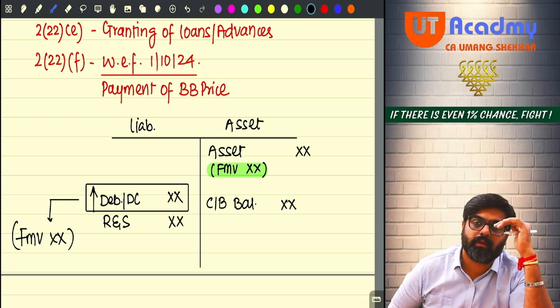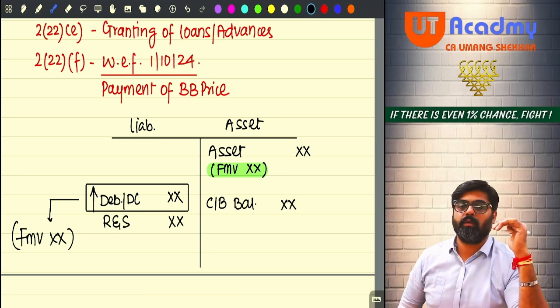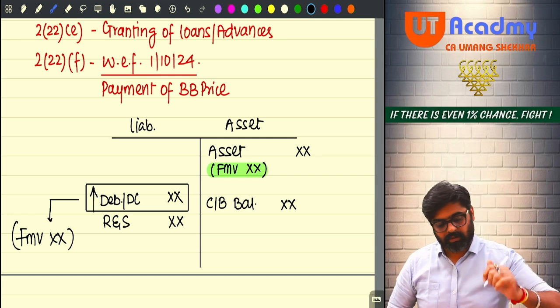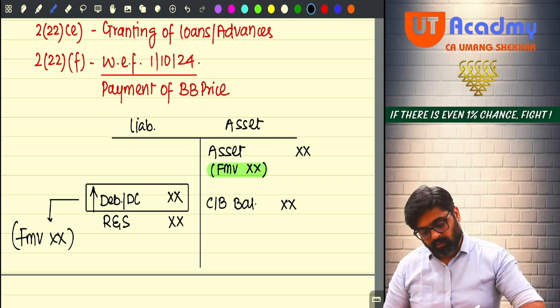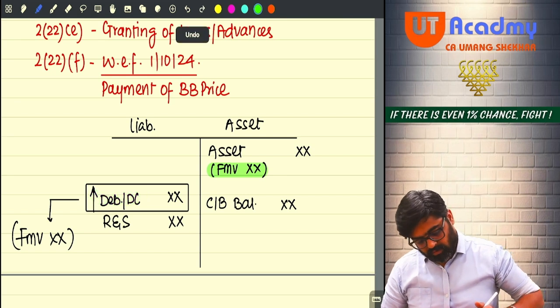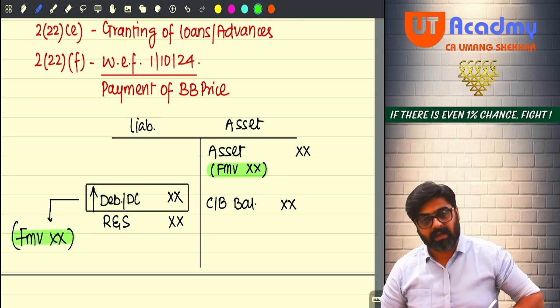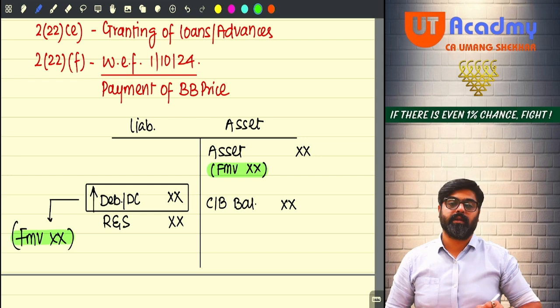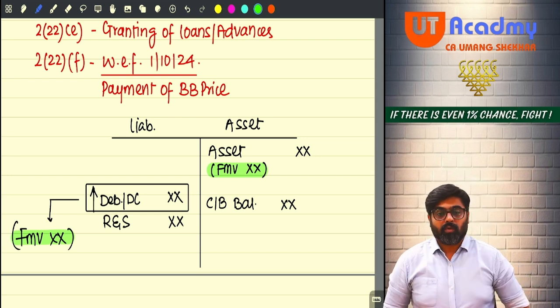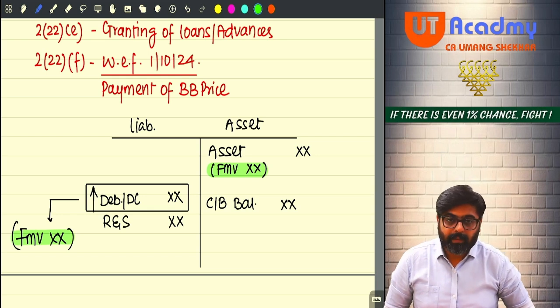Getting my point or not? So don't check book value. Always check the fair market value as on the date of distribution. So the fair market value of the debentures or deposit certificates issued to the shareholder will be deemed as dividend under section 2(22)(b). Under which section? 2(22)(b). Getting my point?